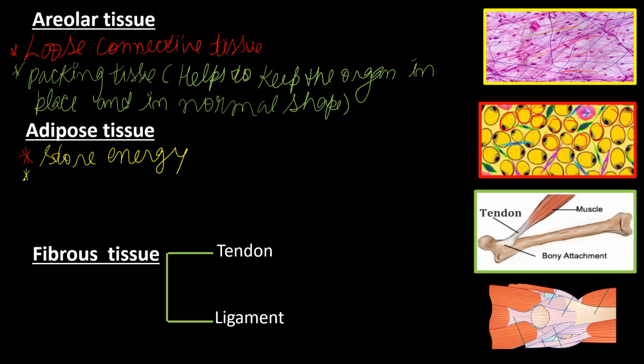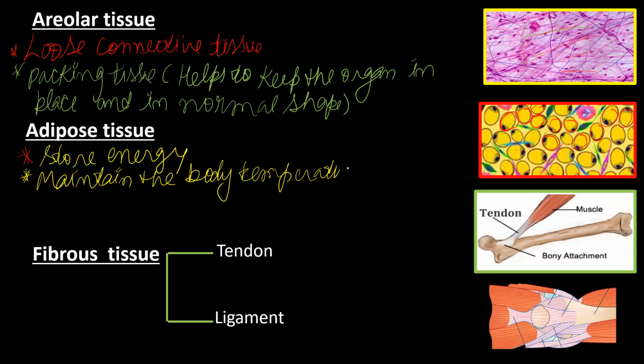Again, the importance is that it will maintain the body temperature. That's why the penguin has a thick layer of adipose tissue, and this adipose tissue gives protection from the cold.